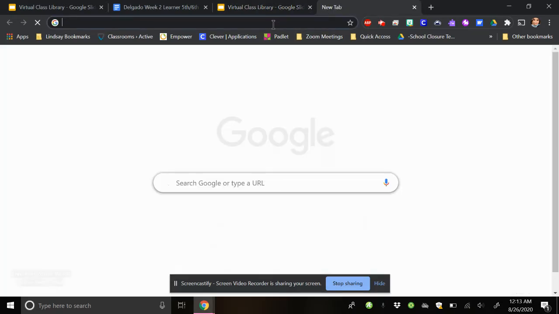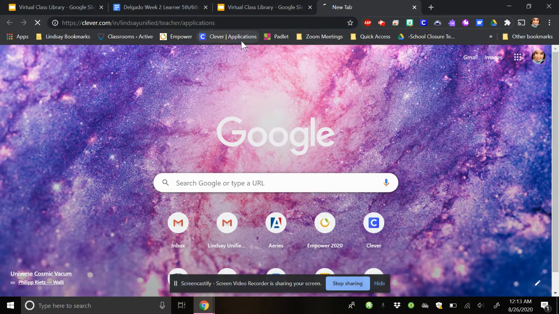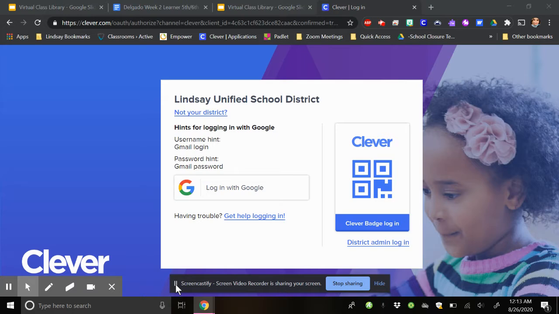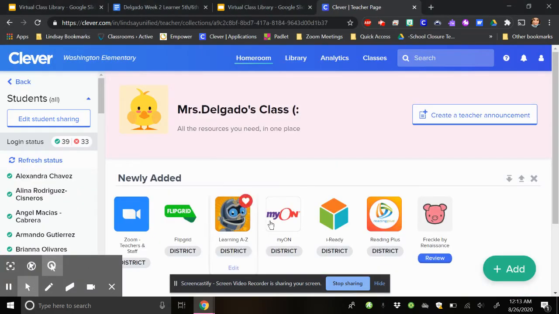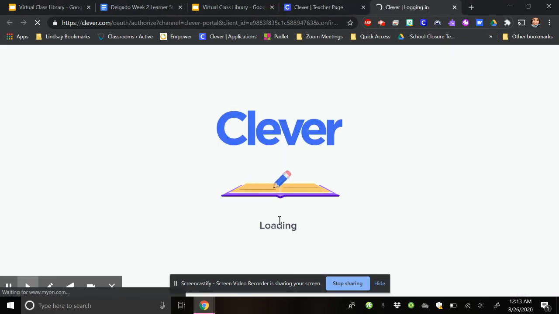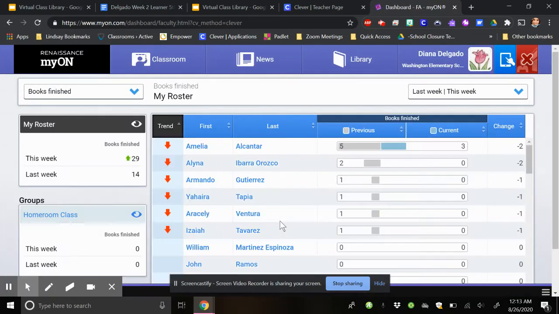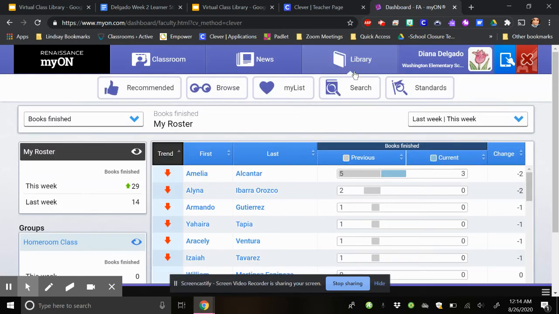So to access My0n, boys and girls, you go onto Clever. You should see My0n is right here. So when you go into My0n, it is pretty neat. I really only used it from March all the way to June with my learners last year, and I can tell you that they really enjoyed it because you can browse.